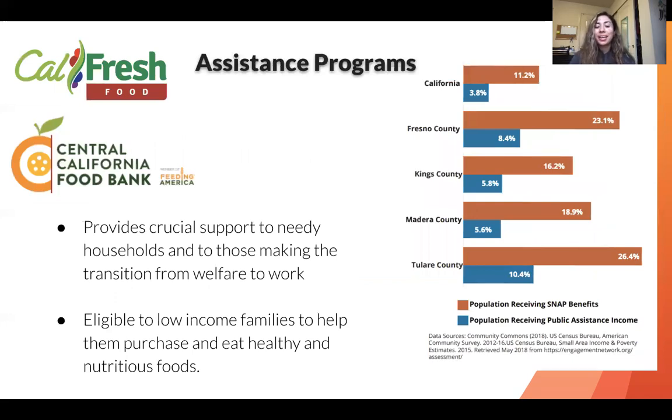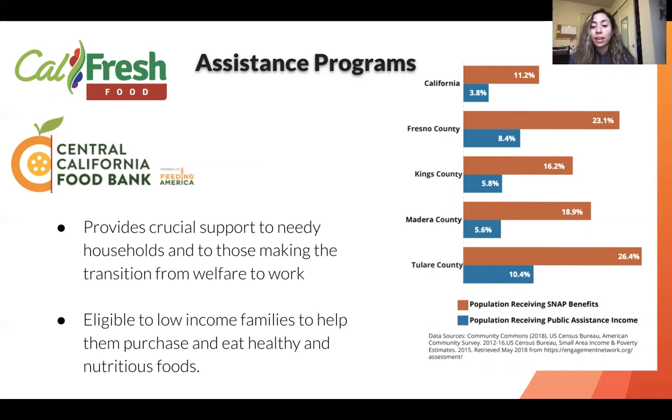Assistance programs. A great national government program is CalFresh, which I worked closely with this semester through the Central California Food Bank. CalFresh is formerly known as Food Stamps, a nutrition assistance program for eligible low-income families to help purchase and eat healthy, nutritious foods. CalFresh is one of the first lines of defense against hunger. Nationally, this program is known as SNAP, the Supplemental Nutrition Assistance Program. CalFresh can be used to purchase any foods or food products for human consumption except hot foods, prepared foods, or foods heated in the store.